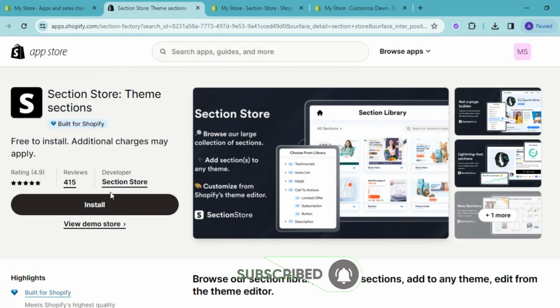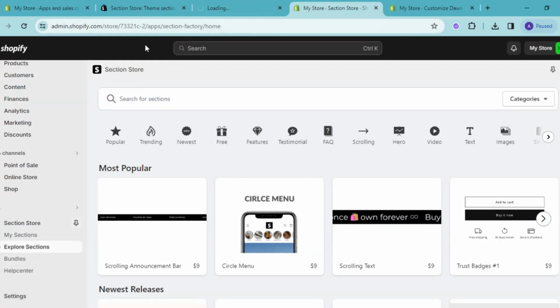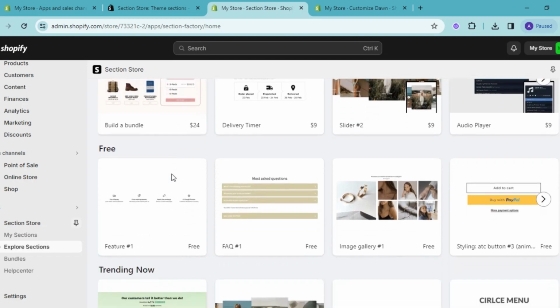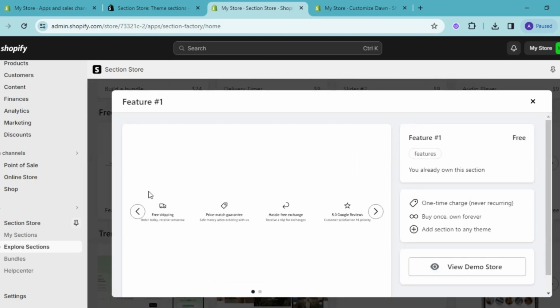So now let's see how to add trust badges to Shopify. Install this Section Store app. You will find some apps that are paid and some that are free. Scrolling down, here you find Feature 1, which comes completely free. We utilize this app as trust badges in Shopify.